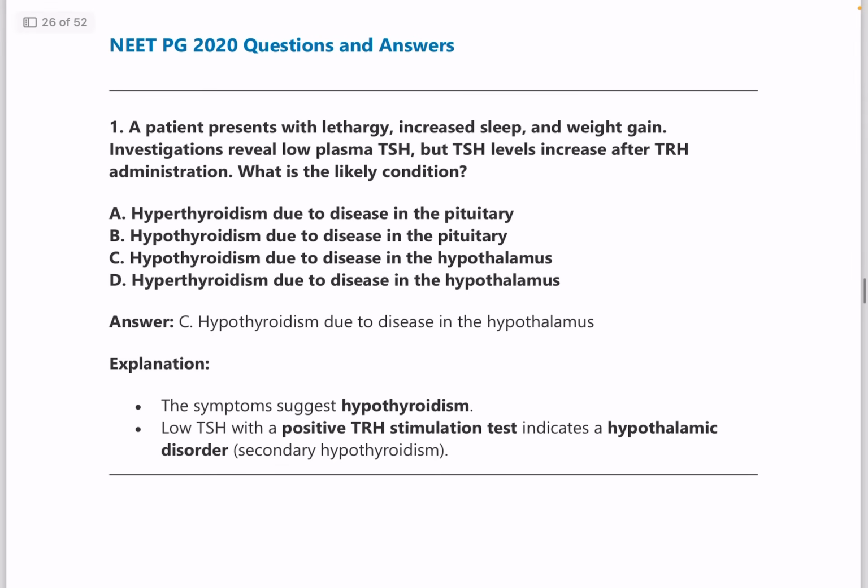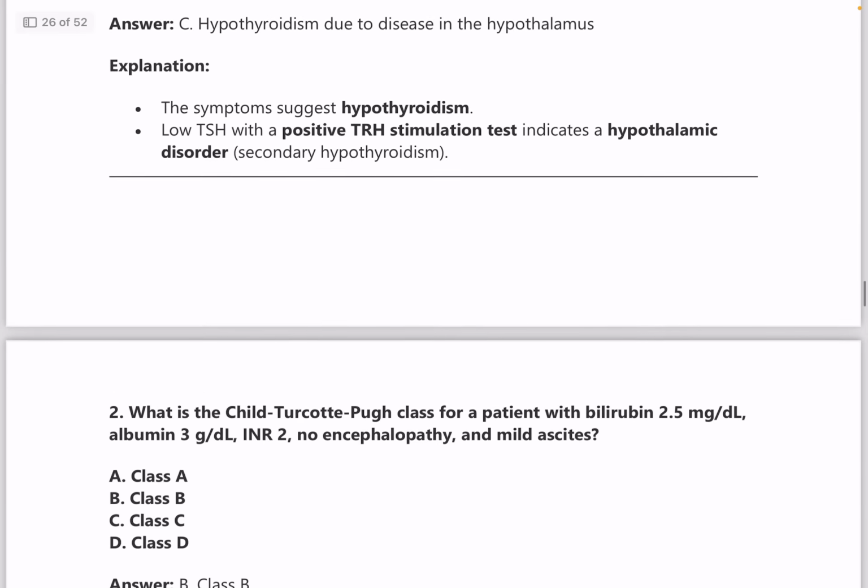Moving on to NEET PG 2020 questions. A patient presents with lethargy, increased sleep and weight gain. Investigation shows low plasma TSH, but TSH levels increase after TRH administration. What is the likely condition? So since TSH is increasing after TRH administration, it is because of disease in the hypothalamus.